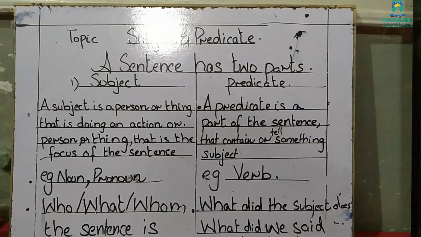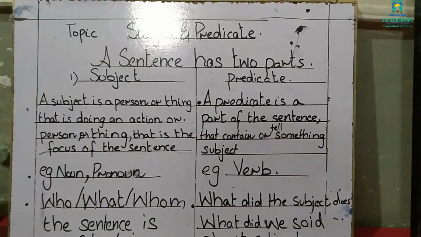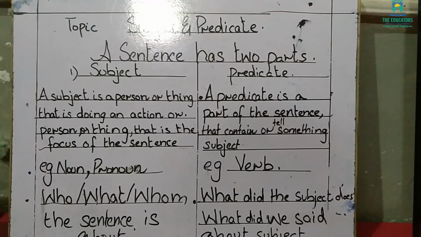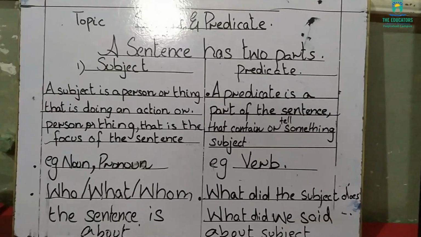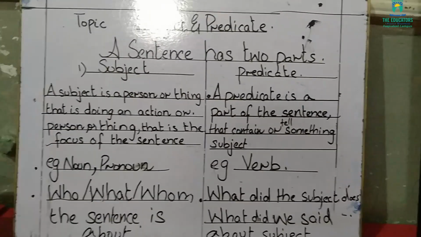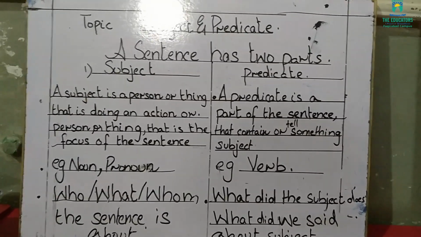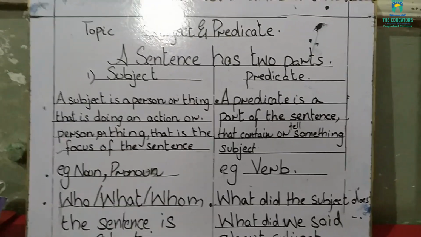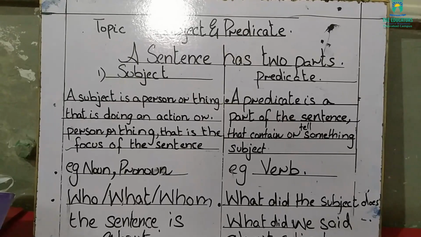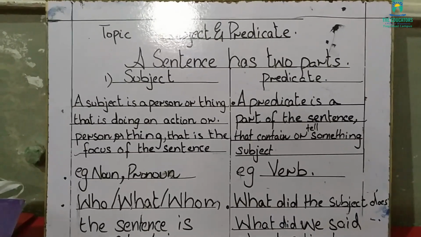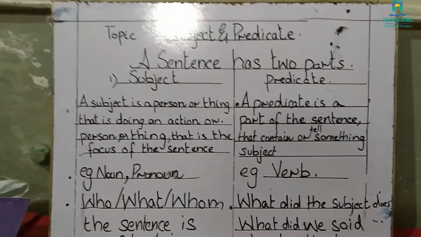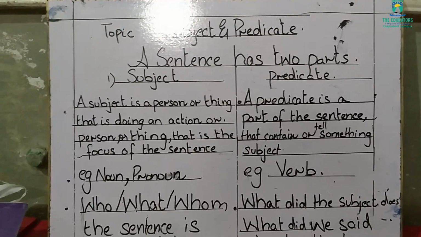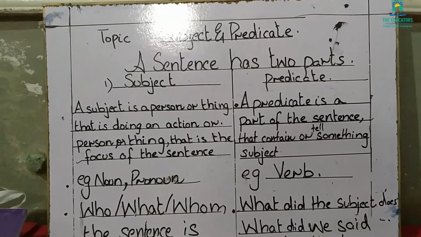So students, first of all, let me tell you what subject and predicate are. A sentence has two parts basically. One is the subject and the other one is the predicate. Now you must be thinking, what is a subject and predicate? So students, look at the subject row.